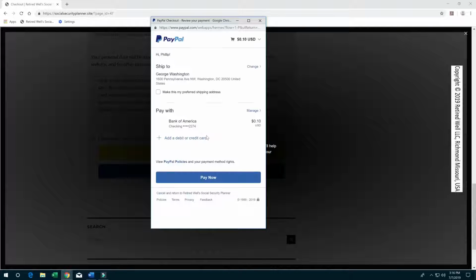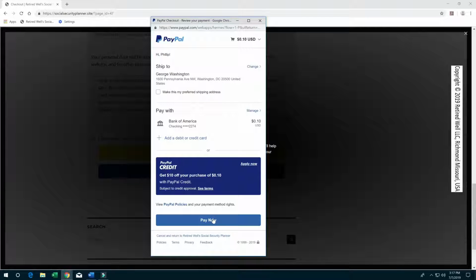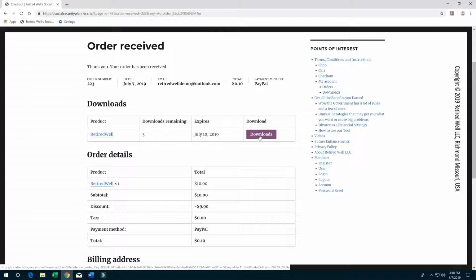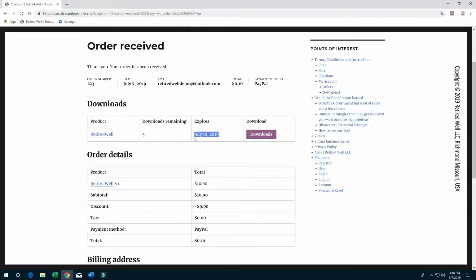After PayPal has confirmed payment, Retired Wells website will email you a receipt and transfer you to our receipt page. The receipt page will include a button labeled Download. Next to the Download button, there is a counter which shows the number of remaining downloads and a date field showing the expiration date of the last available download.